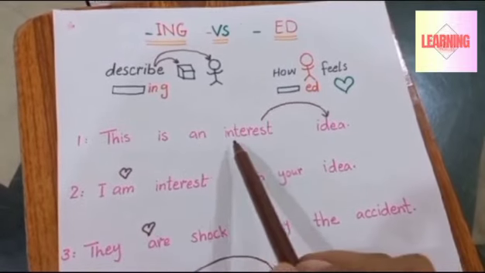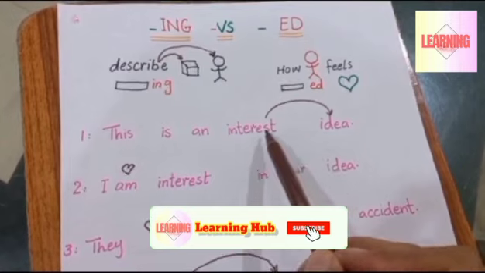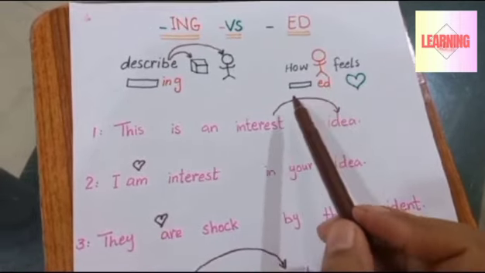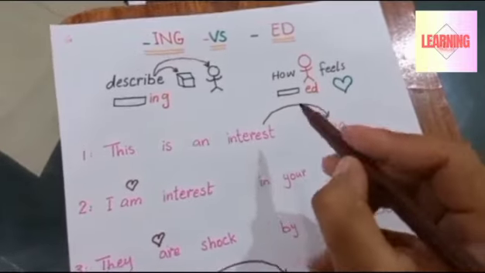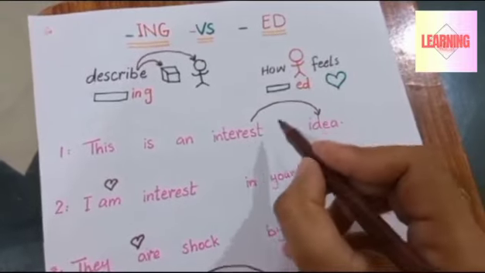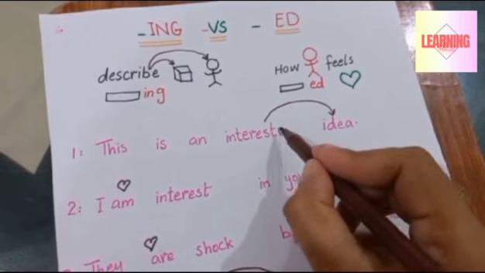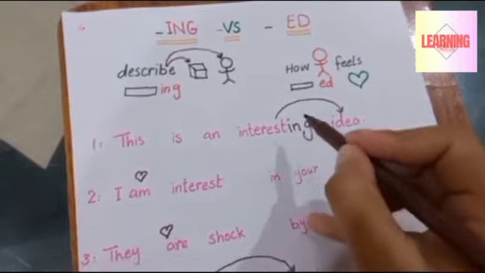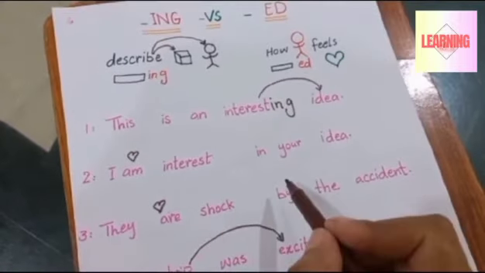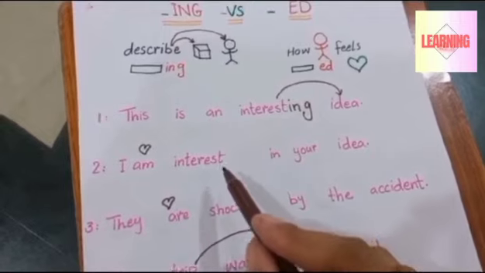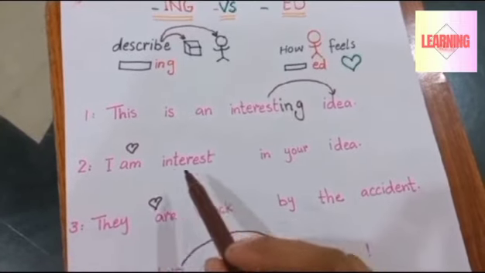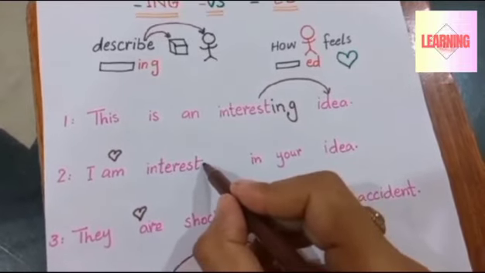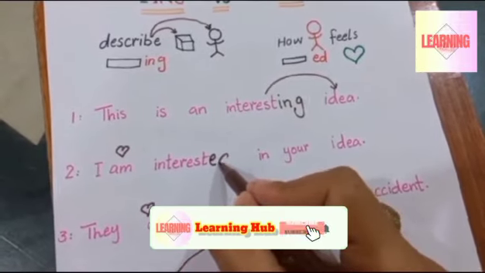This is an interest idea. This is an interesting idea or interested idea. We are going to describe an idea, so here we use interesting. I am interested in your idea. I am interested or interesting? Here, how I am feeling, so here I use interested.